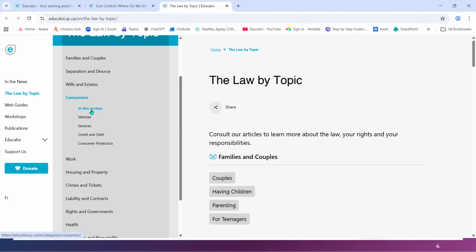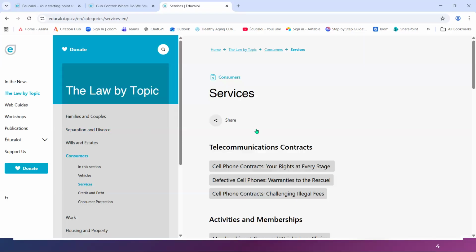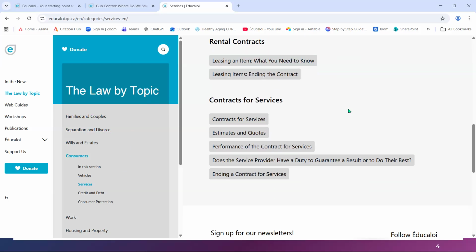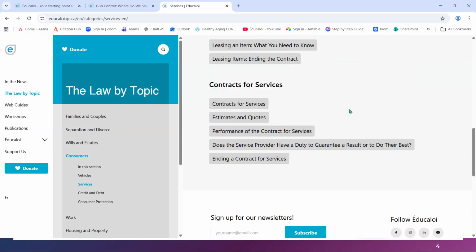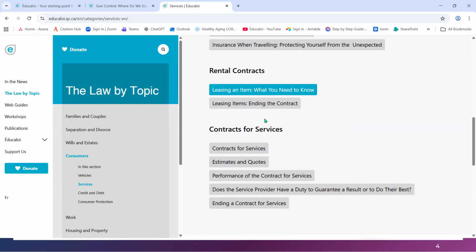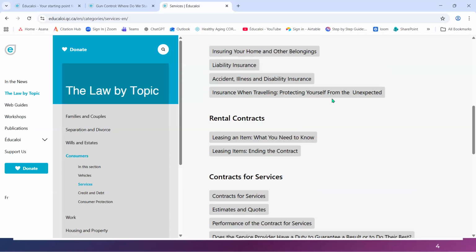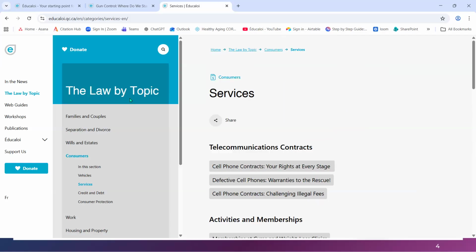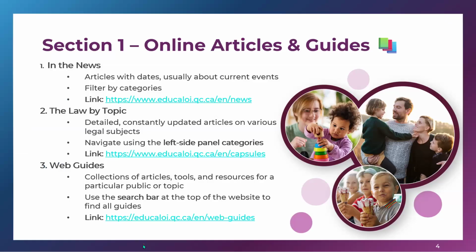It indicates what's in the section, so it drills down to other subcategories, and then you can just pick one, and it'll open up on the side. If you don't use the left side panel and you just continue to scroll, it'll take you down to the other related subjects on this side. So there are many, many ways to sort and choose the law by topic. Again, I'll point out that little magnifying glass is on most of the pages. All right, let's go back to the presentation.